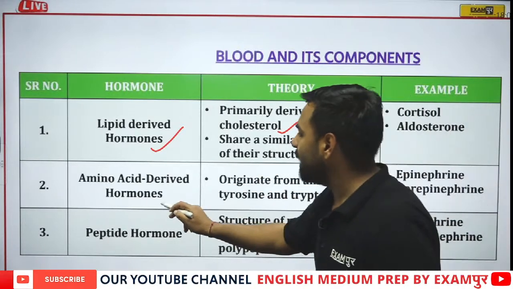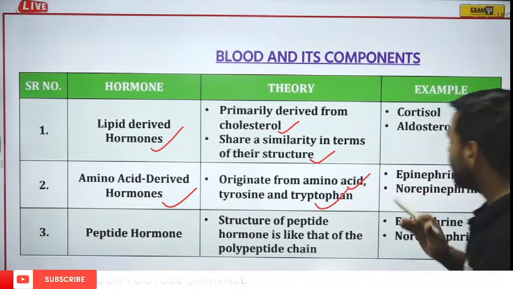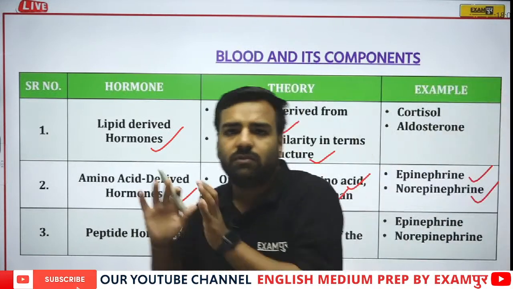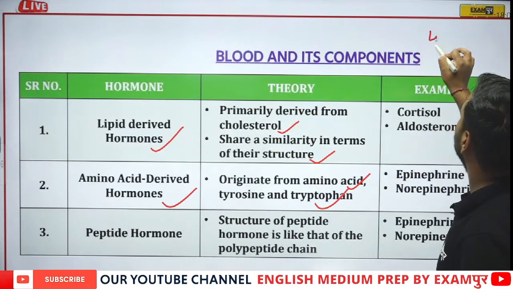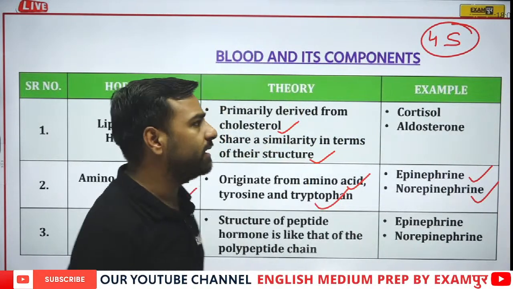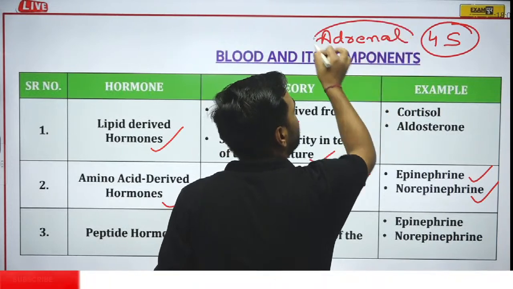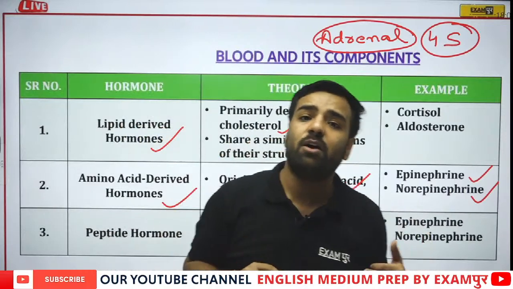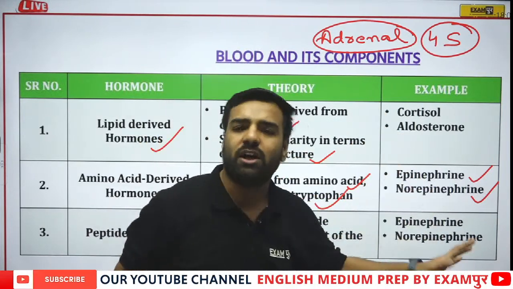If I talk about amino acid derived hormones, they originate from the amino acids tyrosine and tryptophan. So here you can take the example of epinephrine and norepinephrine. Now before moving into this in detail, one thing is there. What? There's a gland which is known as the adrenal gland. How many of you were there in the morning when we discussed the adrenal gland? From this particular gland, there are several hormones which are released, where we can talk about adrenaline, noradrenaline, and even epinephrine and norepinephrine.